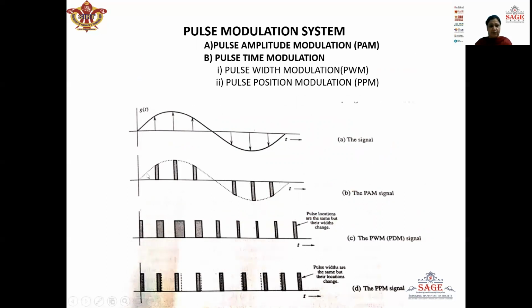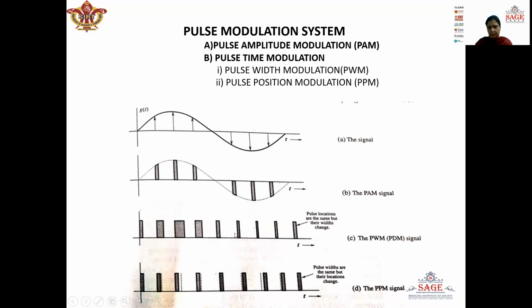In that case, we will get the pulses at an interval of Ts, which is the sampling interval, but here the amplitude of these pulses varies according to the message signal. Now, this pulse modulation system is of two types: pulse amplitude modulation, which is known as PAM, and pulse time modulation. This pulse time modulation is further classified as pulse width modulation and pulse position modulation.